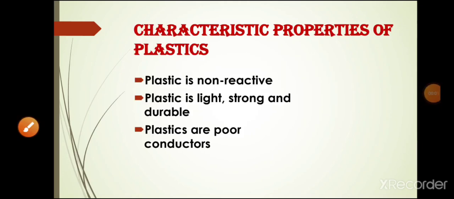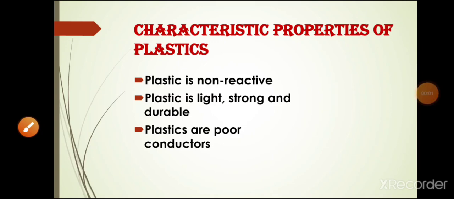Our next topic is characteristic properties of plastic. What are these? Plastic is non-reactive, plastic is light, strong and durable, plastics are poor conductors. First we talk about plastic is non-reactive. So you know that metals like iron easily rust when left exposed to moisture and air. But plastic does not react with water and air. So that's why we use plastic to store various kinds of material. It means that they are not corroded easily, right? Including many chemicals also. For example, plastics are not affected by acids and alkalis.